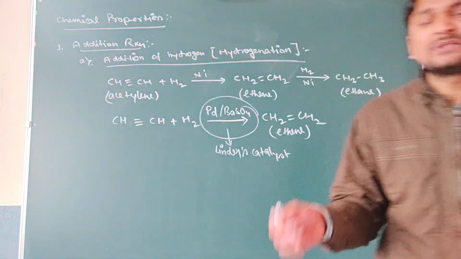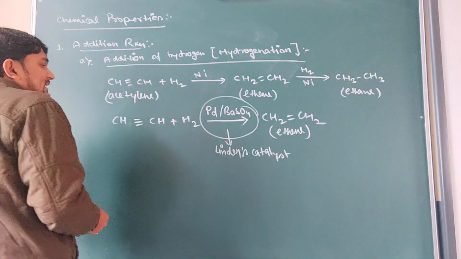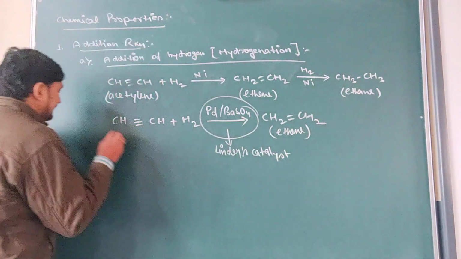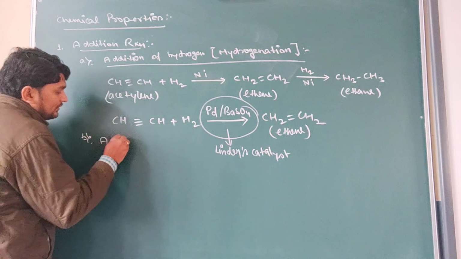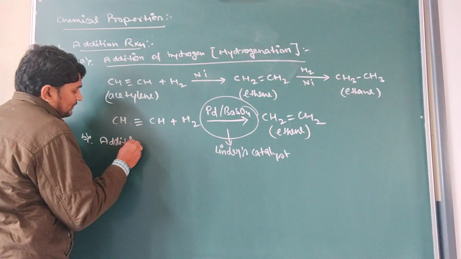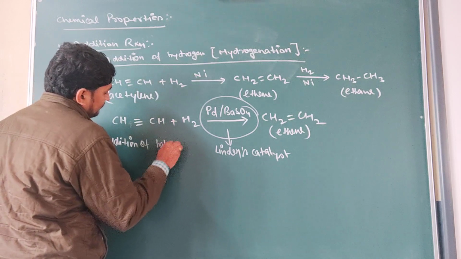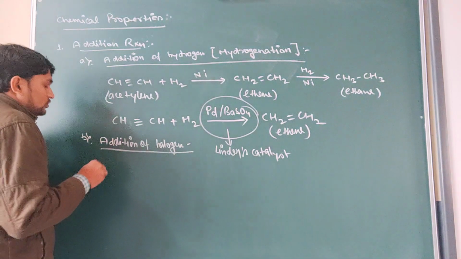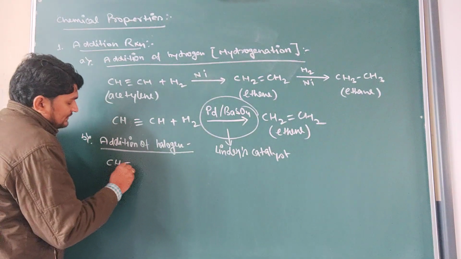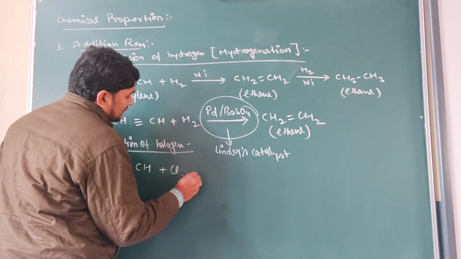Now I am moving on to the next point, halogenation. Please see the third point, part B, and that is the addition of a halogen. Just see, CH triple bond CH takes the halogen.